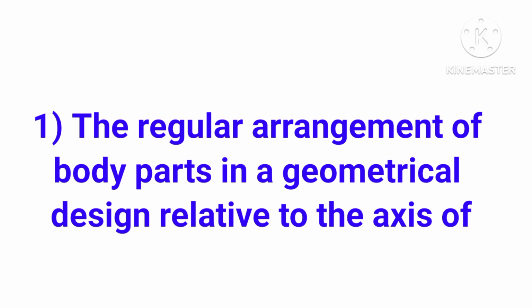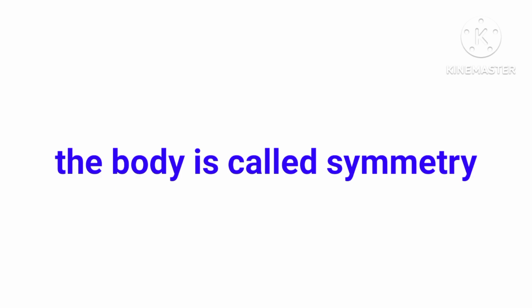Geometrical design includes shape and size, or symmetry refers to a correspondence of body parts in size, shape, and relative position on opposite sides of a dividing line or distributed around a central point or axis relative to the axis of the body.